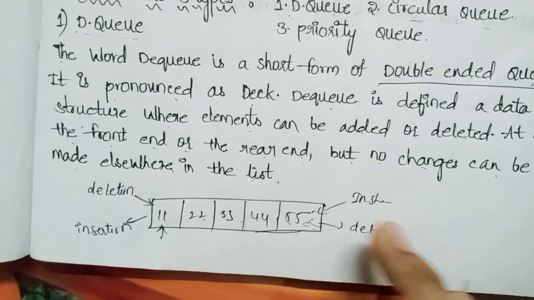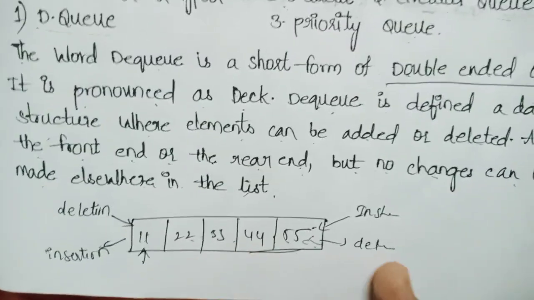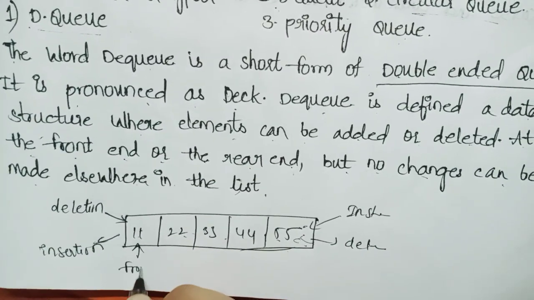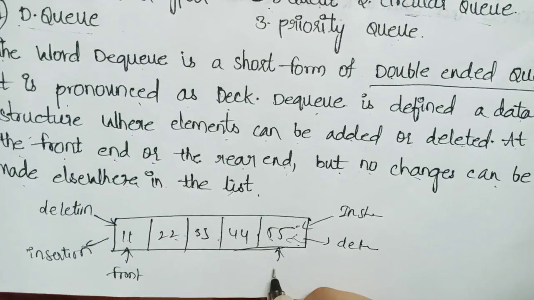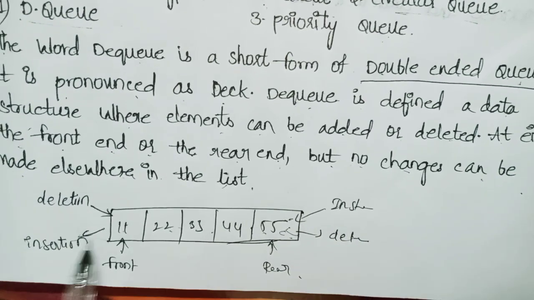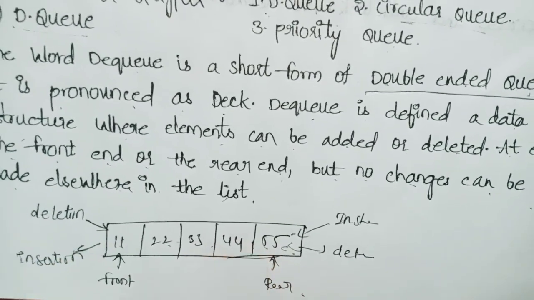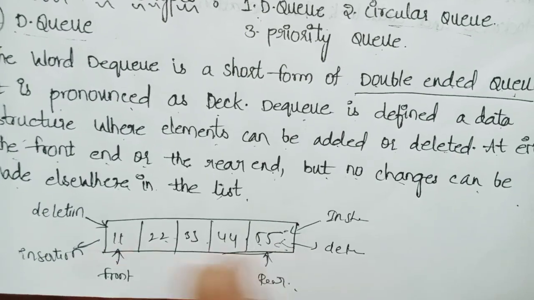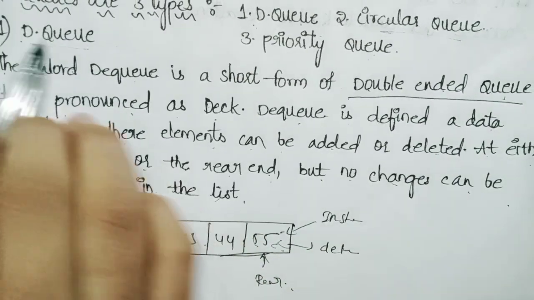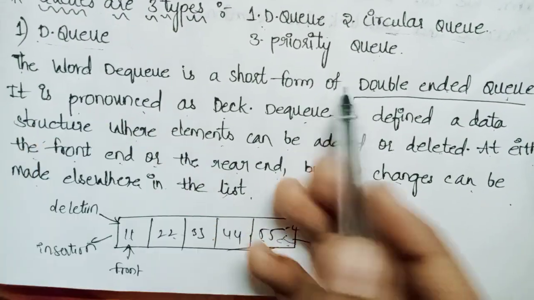That's why we write both sides, either front or rear. It means we are coming from this side, it is front and rear. This is the example of DQ. DQ is nothing but double-ended queue.